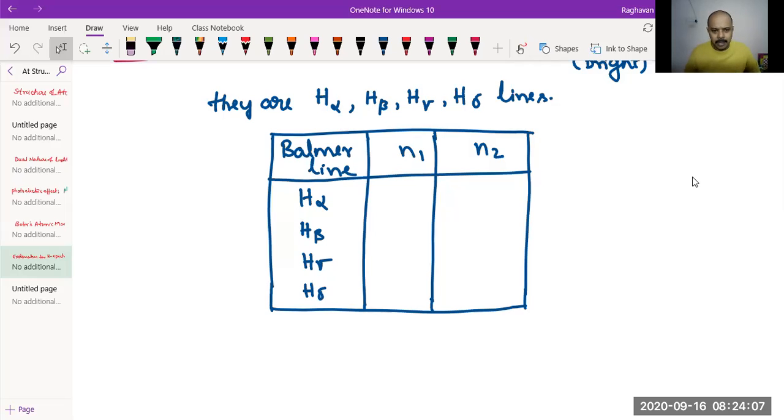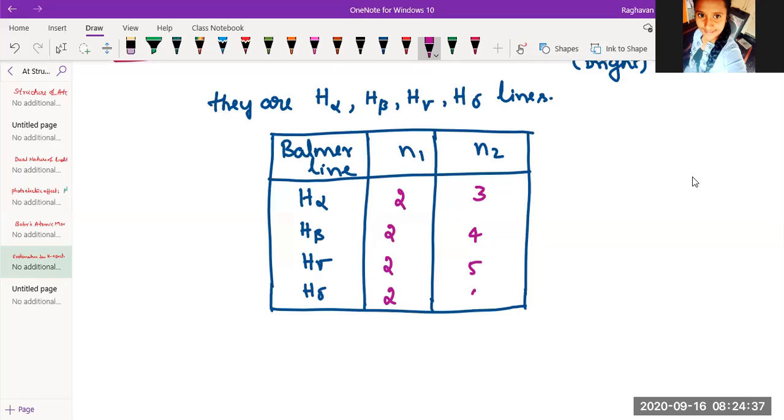Now, for the Balmer lines, any line for that matter, not only these four lines, what is N1 for Balmer? 2. 1 is Lyman, right? So this is 2. All are 2 only. N2 will be 3 for the H alpha line, then 4, 5, 6.